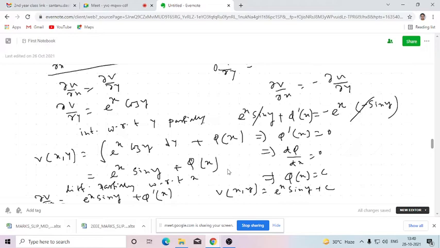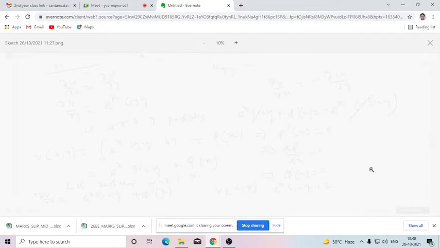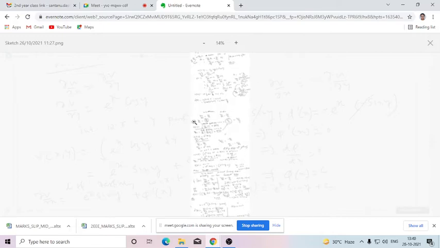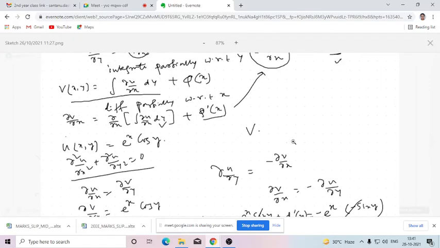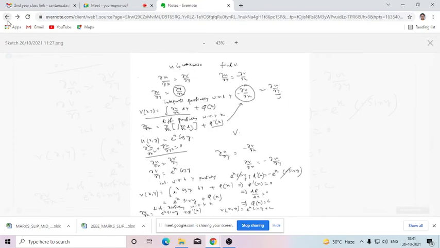Yes, sir. It may come that phi(x) is a function of x or y? So phi(x) is obviously a function of x, because the integrating constant will be a function of x, since we are integrating it partially with respect to y. If you integrate this first, let's say, with respect to x partially, then the integrating constant will be a function of y. Is that clear? Yes, sir.